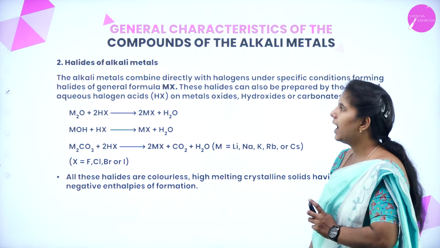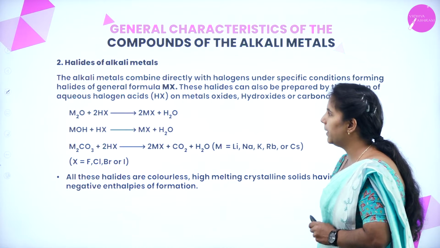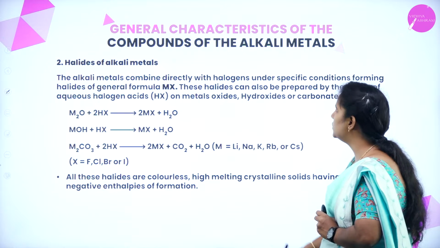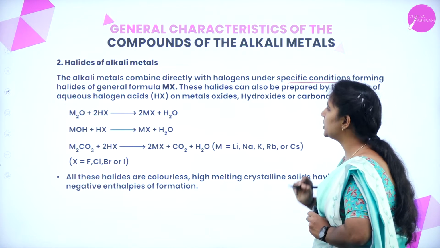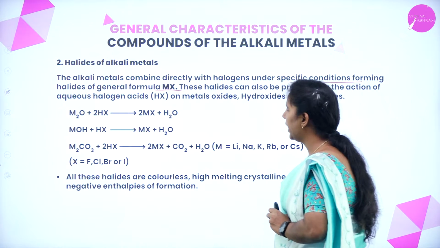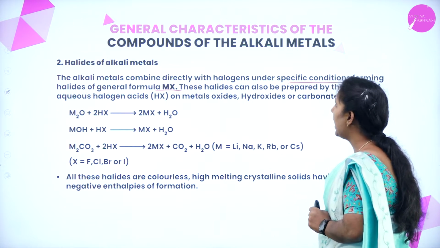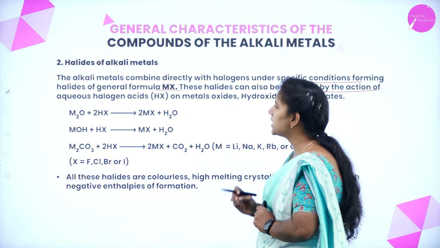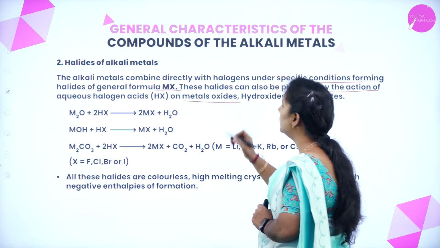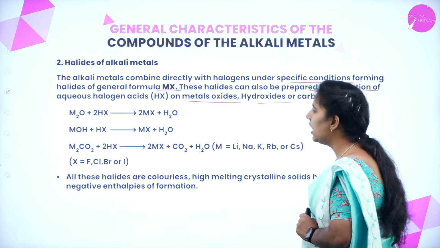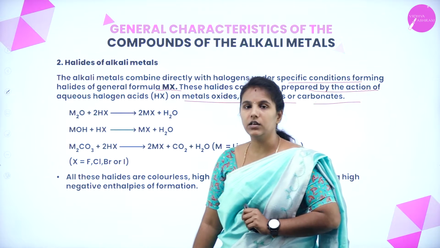And the next one is halides of the alkali metals. Alkali metals combine directly with halogens under specific conditions to form a halide, and the general formula is MX. These halides can be prepared by the action of aqueous halogen acids on the metal oxides, hydroxides as well as metal carbonates.